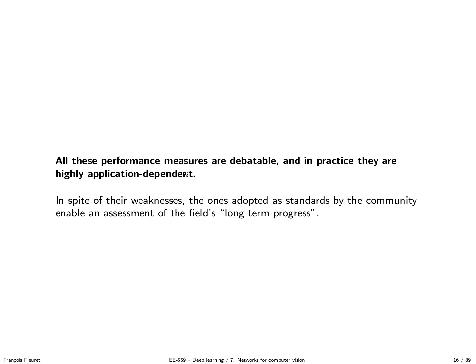But even if we can have this discussion, they still provide a proper sense of the progress of the field. So even though we can locally discuss and say, oh yeah, area under the curve makes no sense for this precise article, if you look at the trend over the years, you see that all those performance measures tend to increase, and it gives a sense of how well the field is doing.